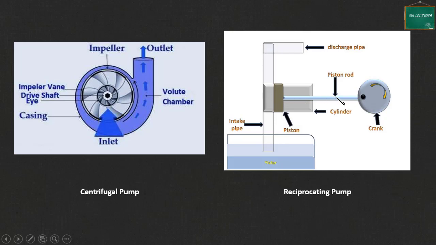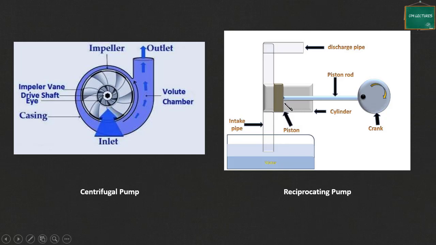So when we are compressing, we are actually reducing the volume, thereby increasing the pressure of the fluid. Okay. So this is the static action. That means in this type of machine, a fixed quantity of mass is compressed, and thereby its pressure is increased.